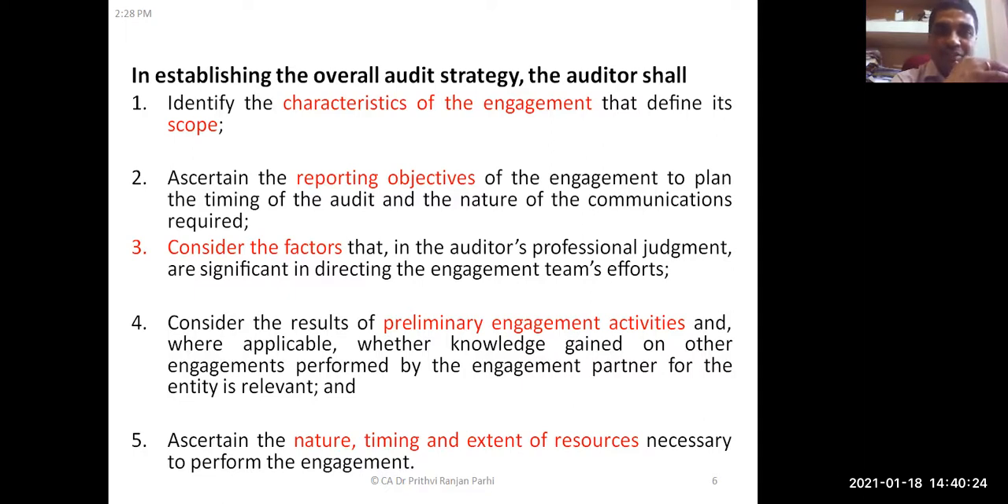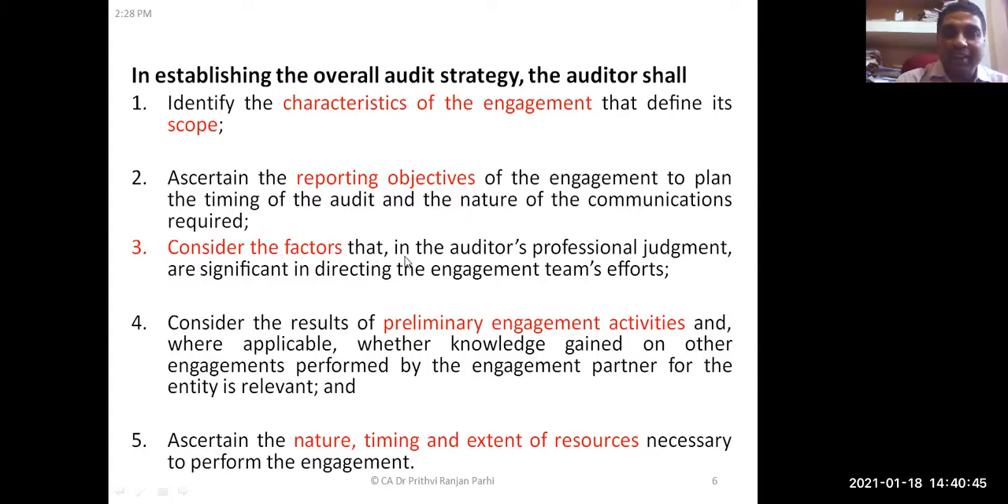Yes, sir. Then ascertain the reporting objective. What is the objective of this audit? What are you going to do? The objective is to give an opinion about the true and fairness of the financial statements. That objective also should be mentioned.